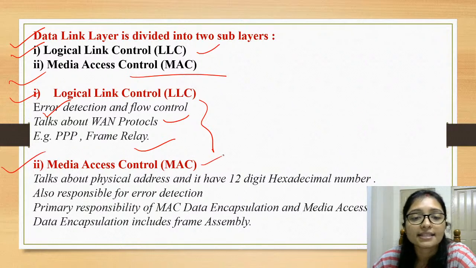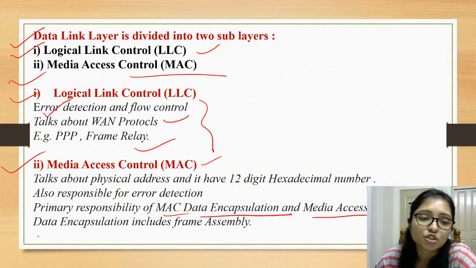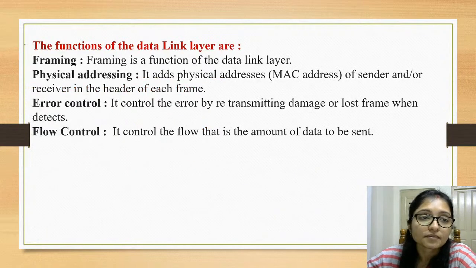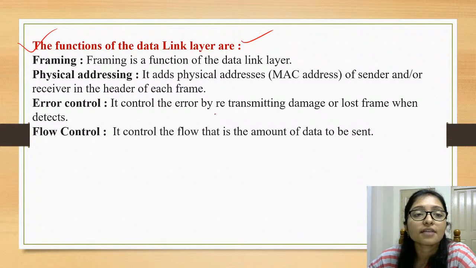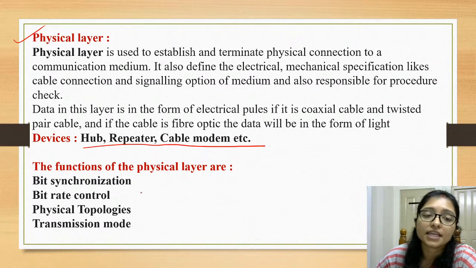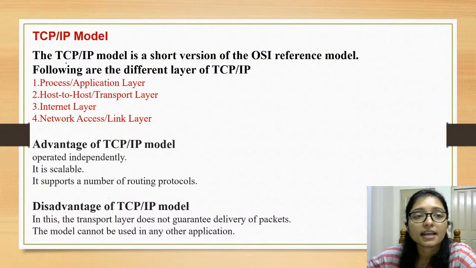And MAC is data encapsulation for the media access control, and data encapsulation includes frame assembly. This is MAC. And the functions of the data link layer are framing, physical addressing, error control, and flow control. In the physical layer, the hub, repeater, cable, everything is there.